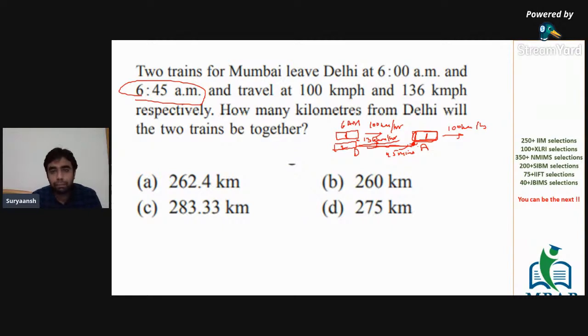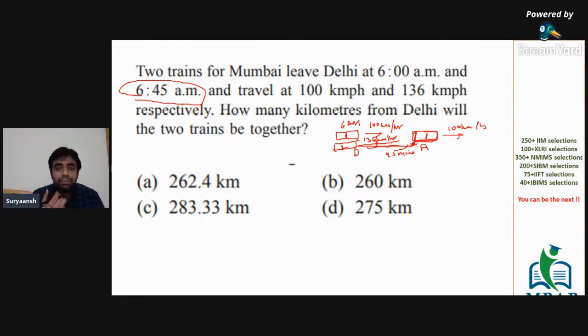So naturally, at some point of time, the second train will cover up the distance that the first train has taken, and then overtake the first train. So we need to find out at how many kilometers the two trains will be together. That means at what point the second train will start overtaking the first train. That's what we have to find out in this question.